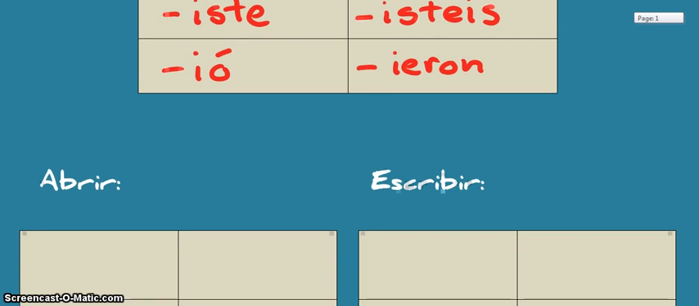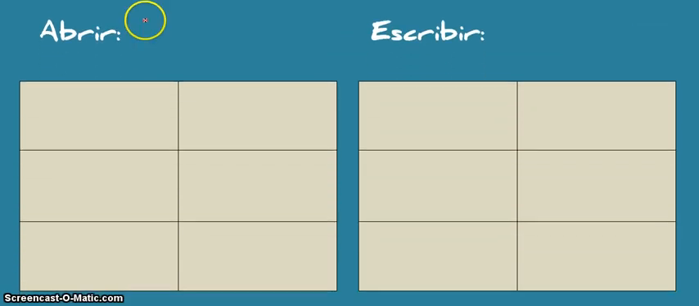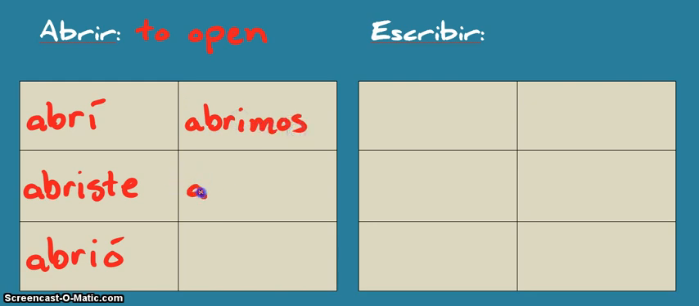Moving down, let's try and conjugate a few verbs. Alright, we have abrir. Okay, it means to open. So, yo abrí, tú abriste, él, ella y usted abrió, nosotros abrimos, vosotros abristeis, ellos, ellas y ustedes abrieron.